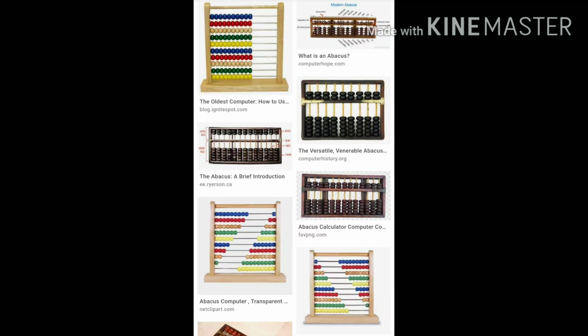First, let us see some early calculating devices. The first is the abacus. It was the first counting device, which was invented by the Chinese. It was made up of a wooden board with rods having beads sliding on the wires. It was used to perform calculations: addition, subtraction, multiplication and division.